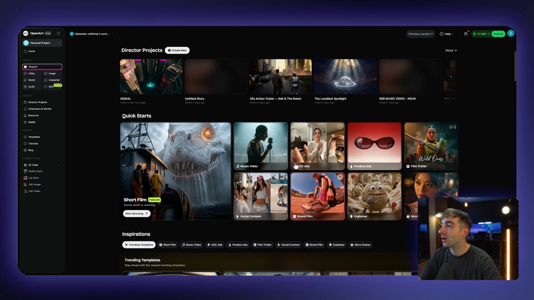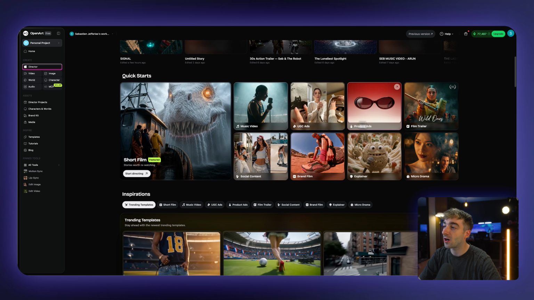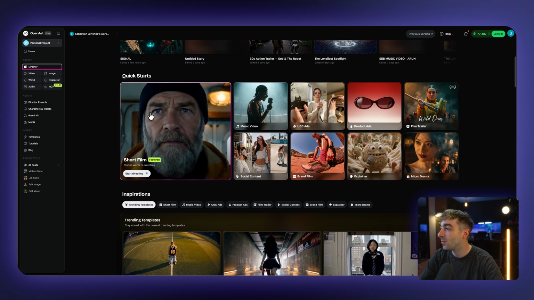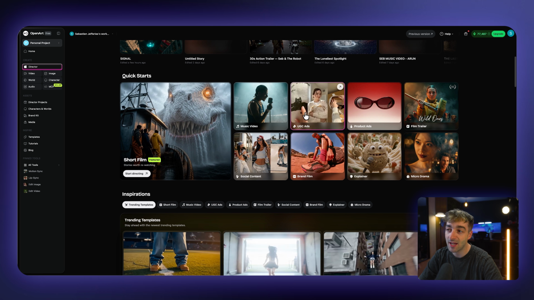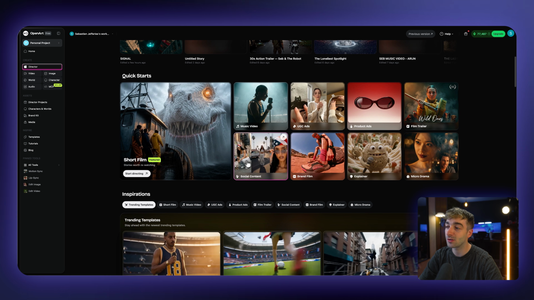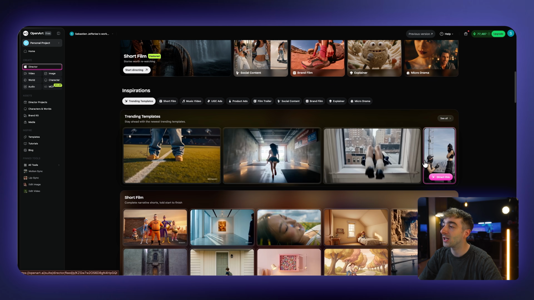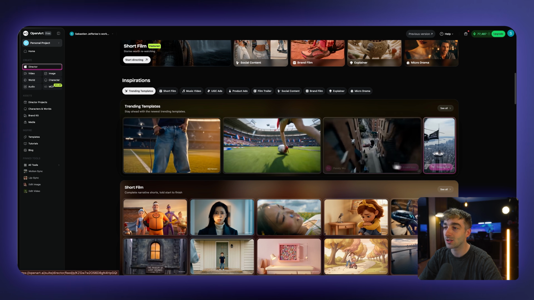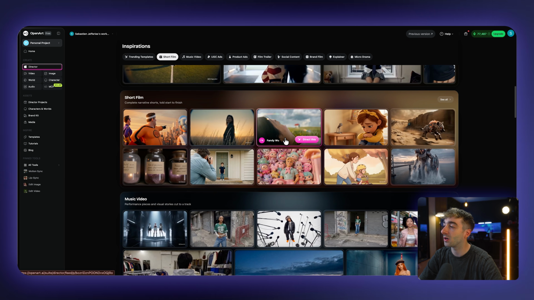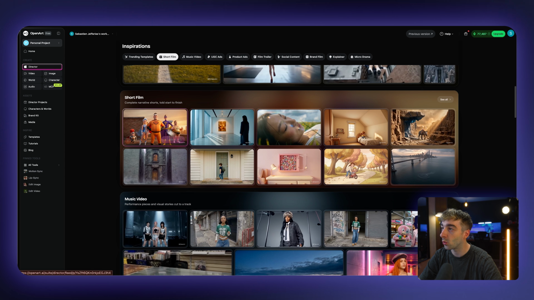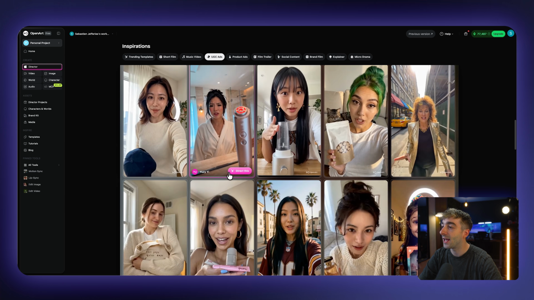Now, if you scroll up here, you can see the generations that we've been working on. Here you've got quick start guides. The really cool thing here is that OpenArt Director is really good at creating short films, music videos, UGC ads, product ads, film trailers, social content, brand films, explainers, and micro dramas. If you scroll down a little bit, you'll see some trending templates which have been made by the community and by OpenArt. And then if you scroll down even further, you'll get a bunch of examples of all the trending topics like short films, music videos, UGC ads, etc.